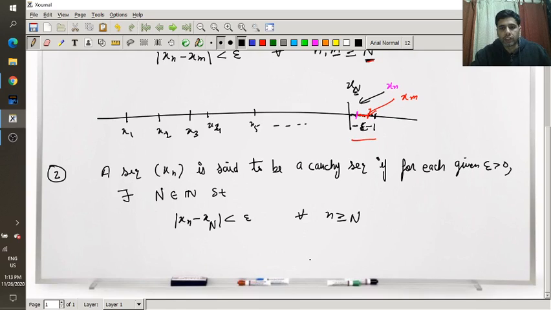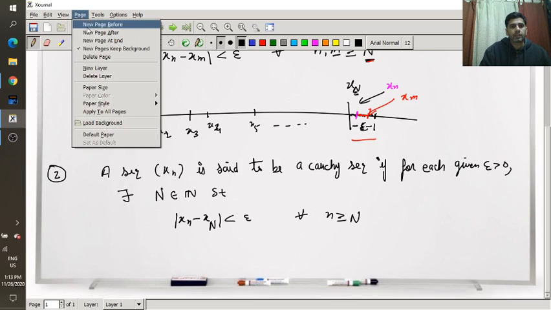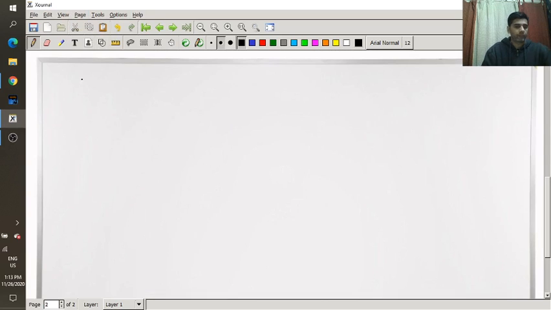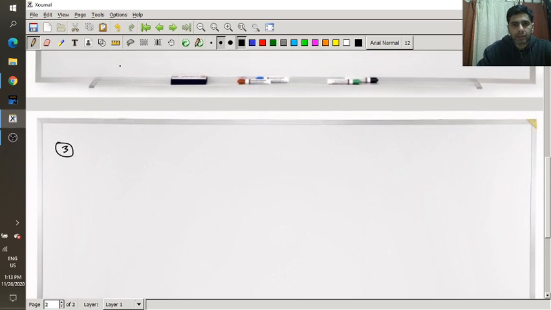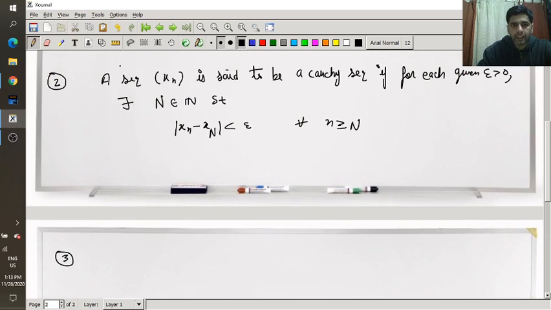So let us move to the third statement. The third statement is again the same as the second, and I will write it in some other form.